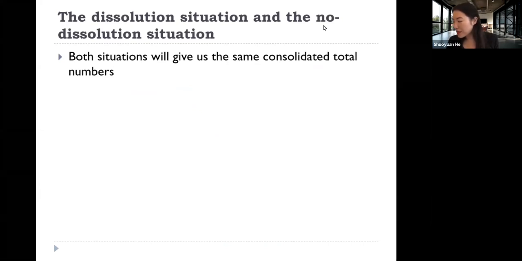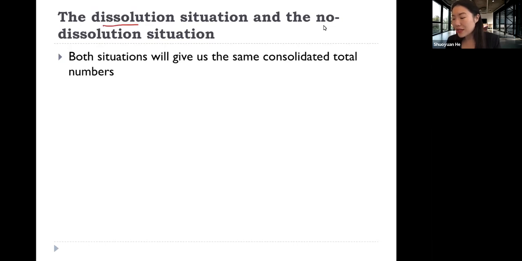And there's another question I want to mention before we go to each of the specific dissolution versus non-dissolution situations. This point is actually pretty important here.